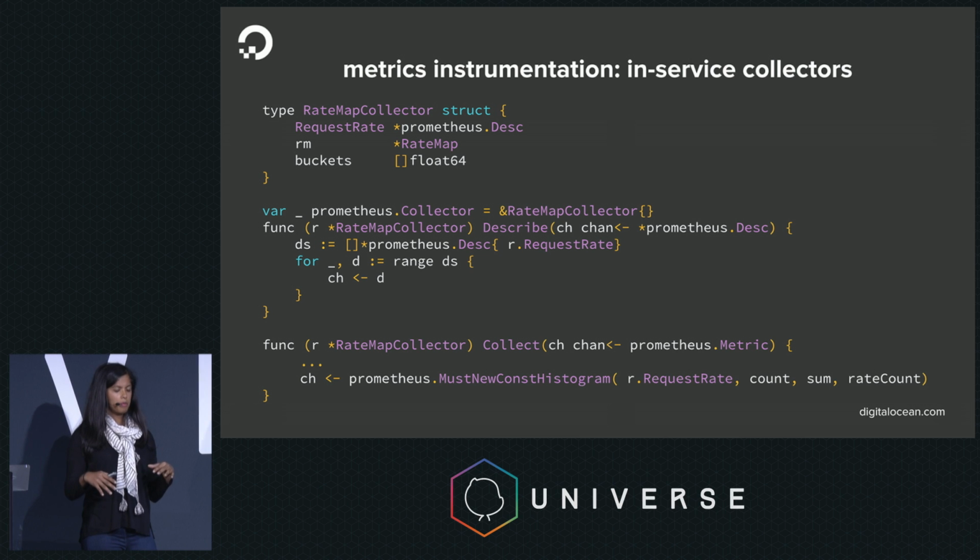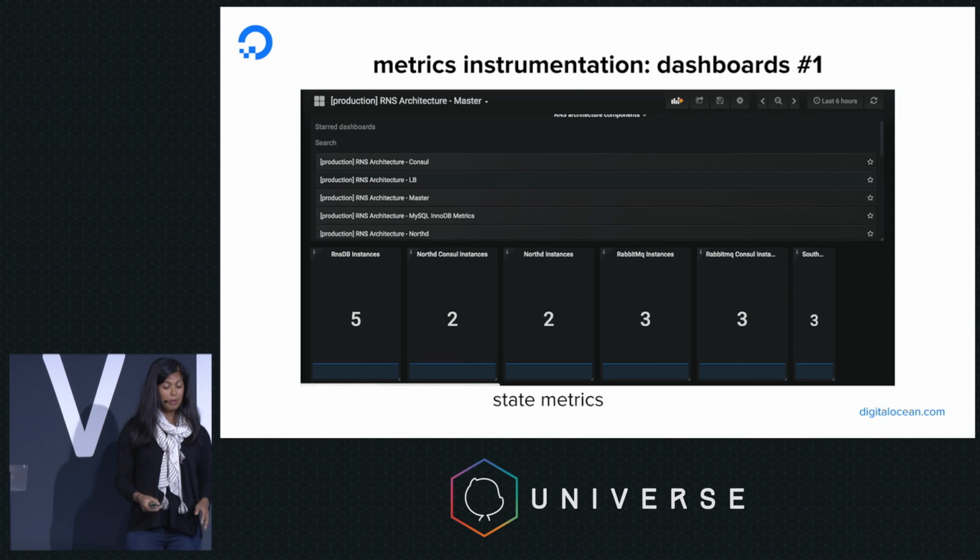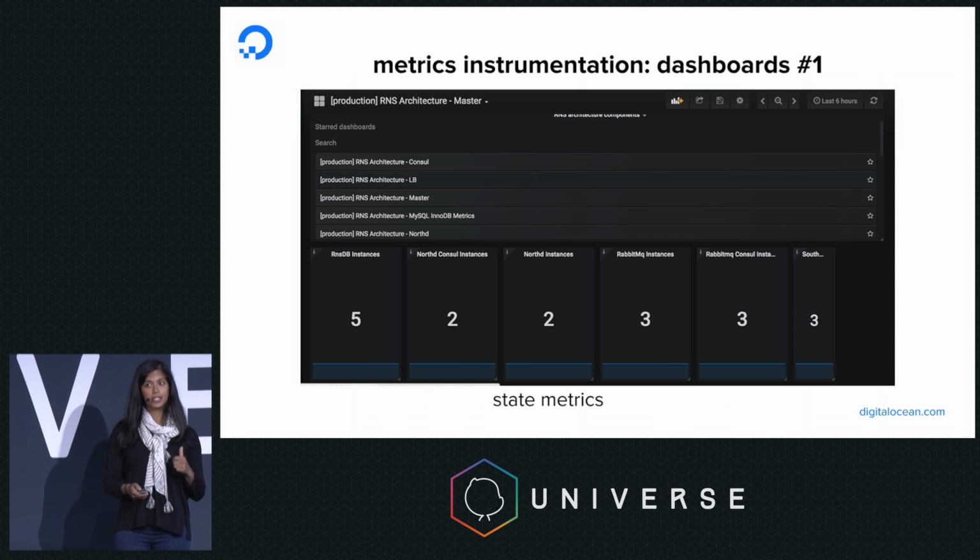The key thing to note about this is we have some data that we're collecting internally within this structure, but then we're exporting, and we're providing a snapshot of request rate metrics every time Prometheus scrapes this service. So once we've implemented our service, we build a ton of dashboards. Seriously, this is a lot of dashboards.